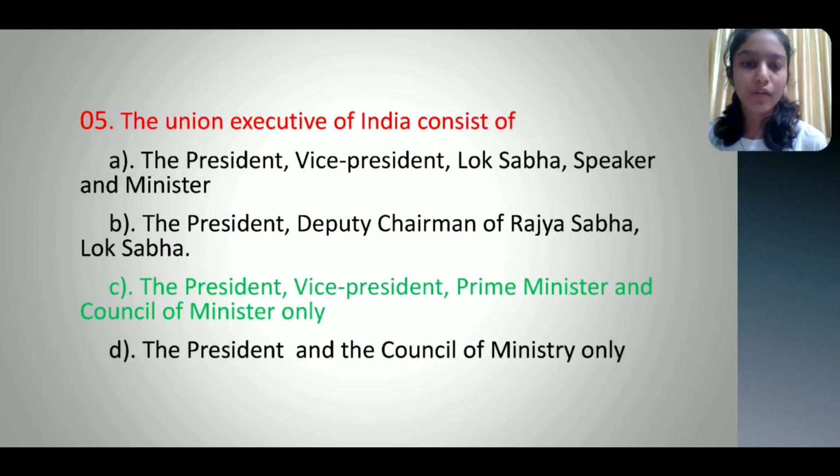The President, Vice President, Lok Sabha Speaker, and the Ministers. Option B. The President, the Deputy Chairman of Rajya Sabha, Lok Sabha. Option C. The President, Vice President, Prime Minister, and the Council of Ministers only. Option D. The President and the Council of Ministers only. And the correct option is option C. The President, Vice President, Prime Minister, and the Council of Ministers only.